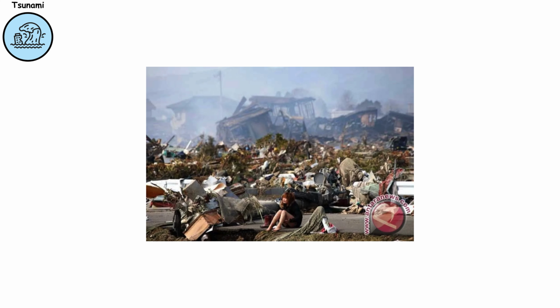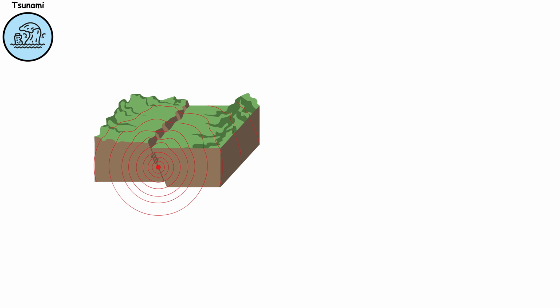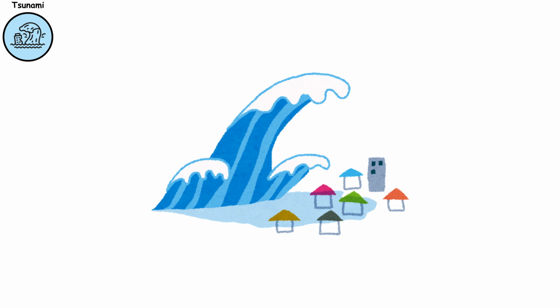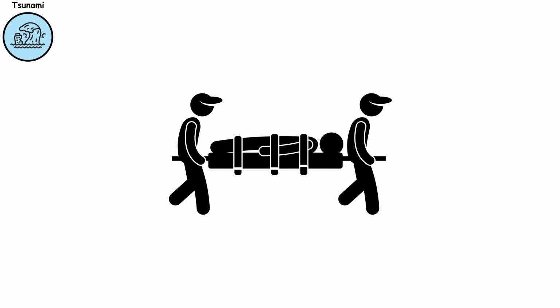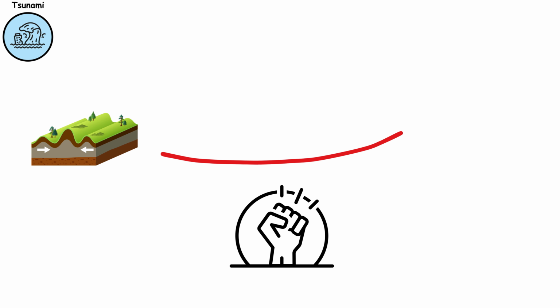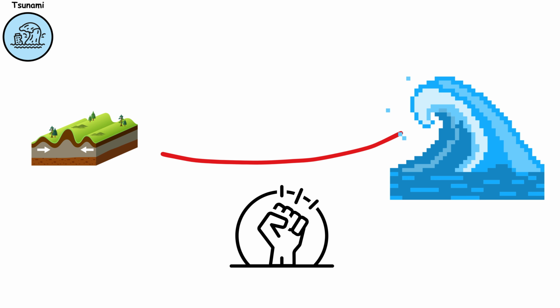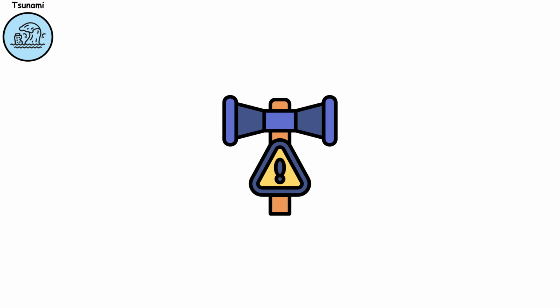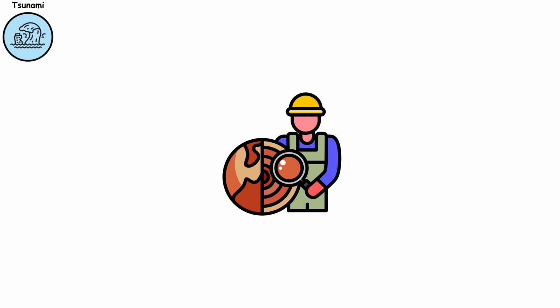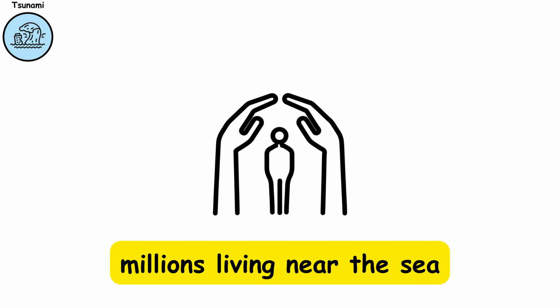Tsunami earthquakes are particularly dangerous because the shaking on land may feel mild while the ocean displacement is massive. This can delay evacuations and increase casualties. They demonstrate the strong link between tectonic activity and ocean dynamics. Coastal regions worldwide rely on tsunami warning systems to reduce their risks. Understanding these earthquakes is vital for protecting millions living near the sea.